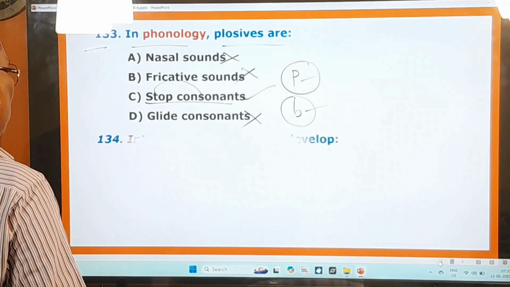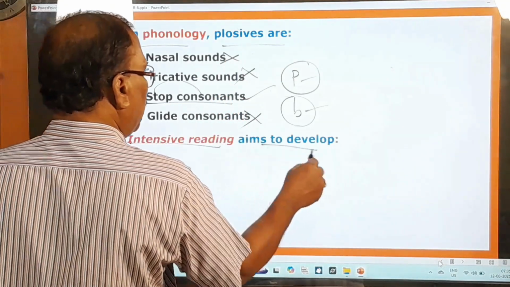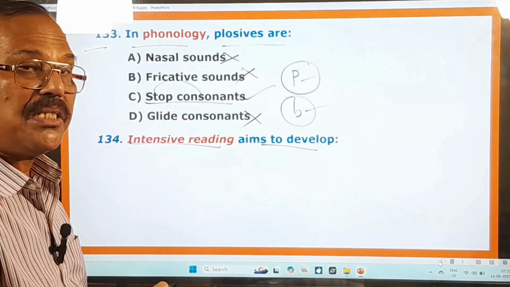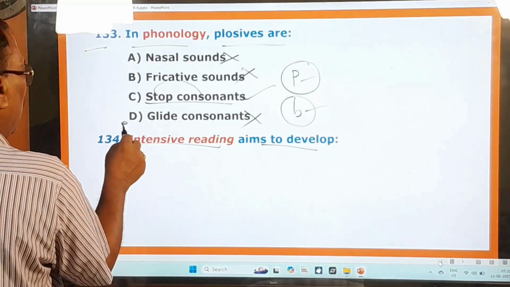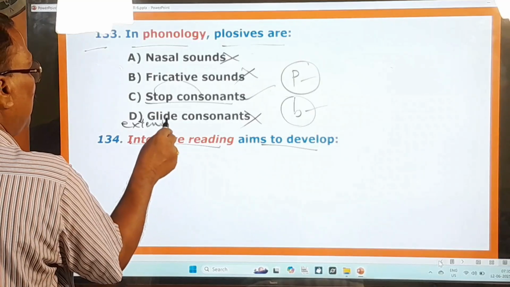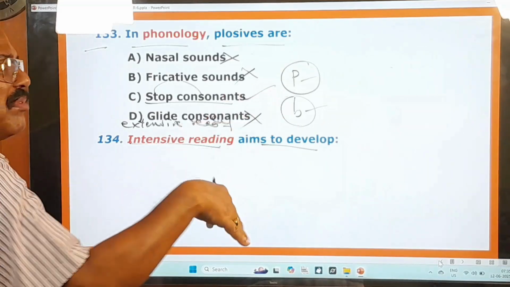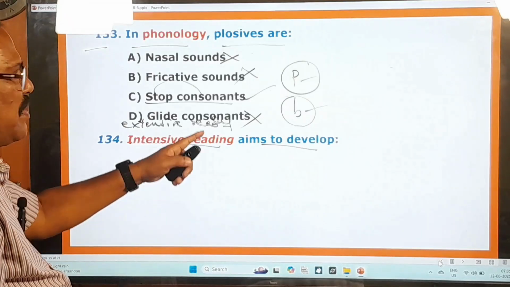And now you go to the next question. Intensive reading aims to develop... Intensive reading means deep reading. Extensive reading is different, of course. Extensive reading, I write here itself, you can say wide reading. That is called extensive reading.